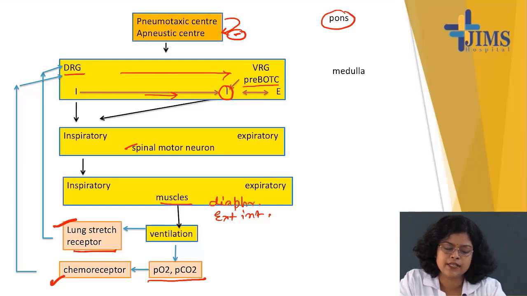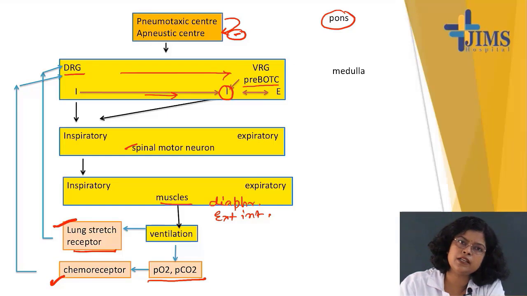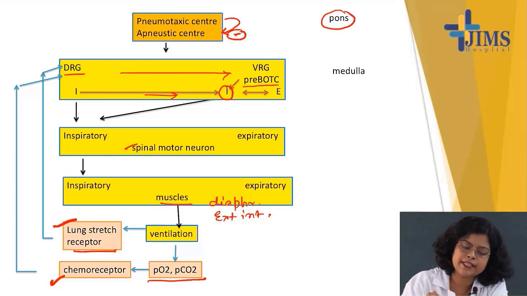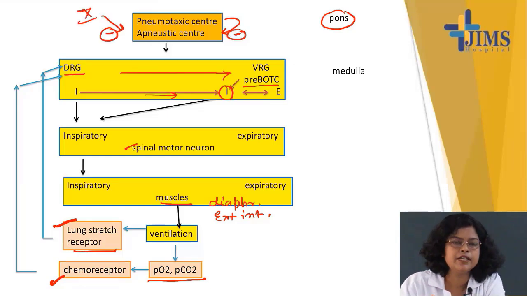Okay. The location of apneustic center is still controversial. Okay, but it is said that it is located in lower pons. And what is the function of this apneustic center? Apneustic center prolongs inspiration, and it gets inhibited by this pneumotaxic center and also by vagus nerve. These two, vagus and the pneumotaxic center, inhibit apneustic center.